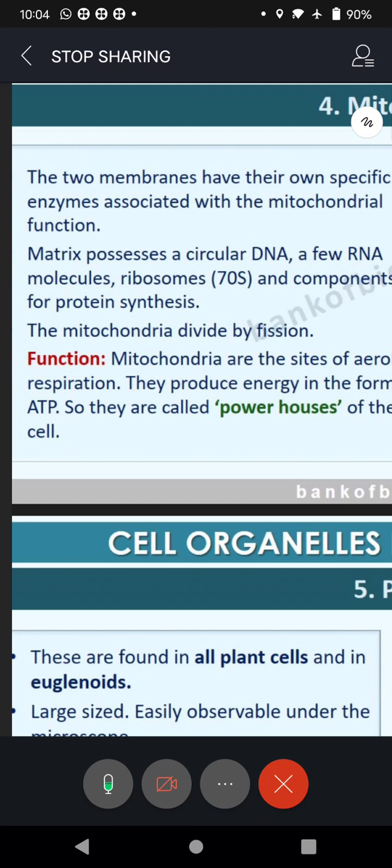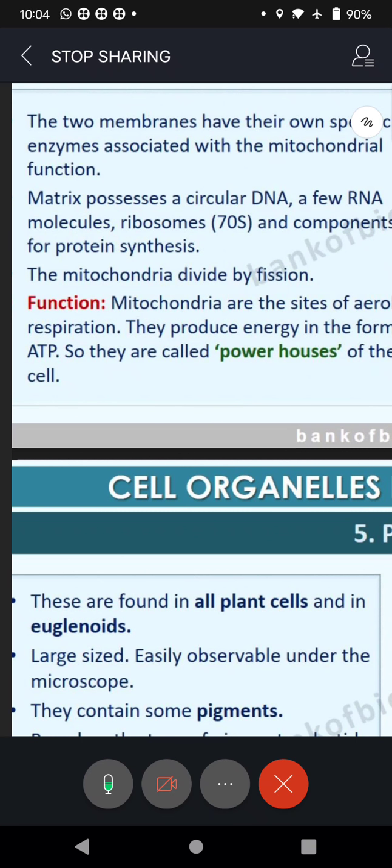And these are mainly responsible for protein synthesis. Mitochondria get divided by fission. Already you know fission means the parental body breaks off and forms two daughter cells. Each daughter cell will become an adult one, like that.